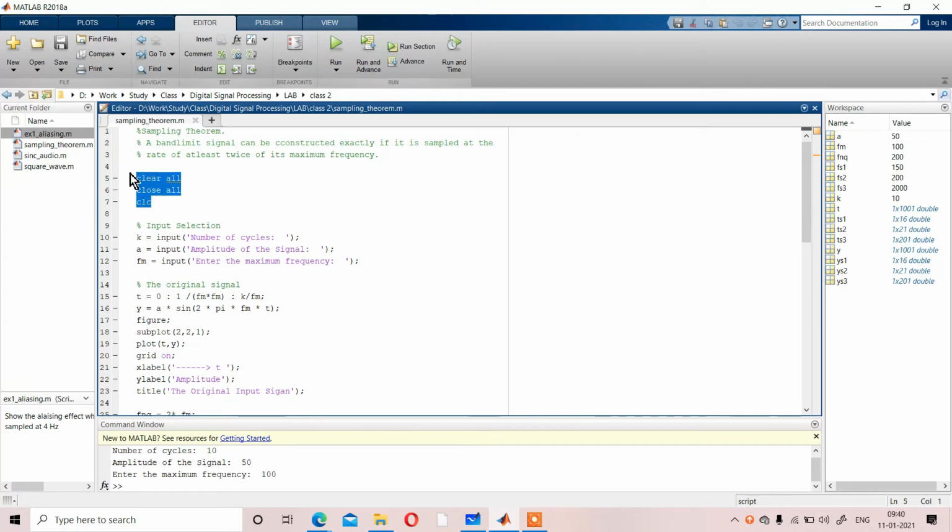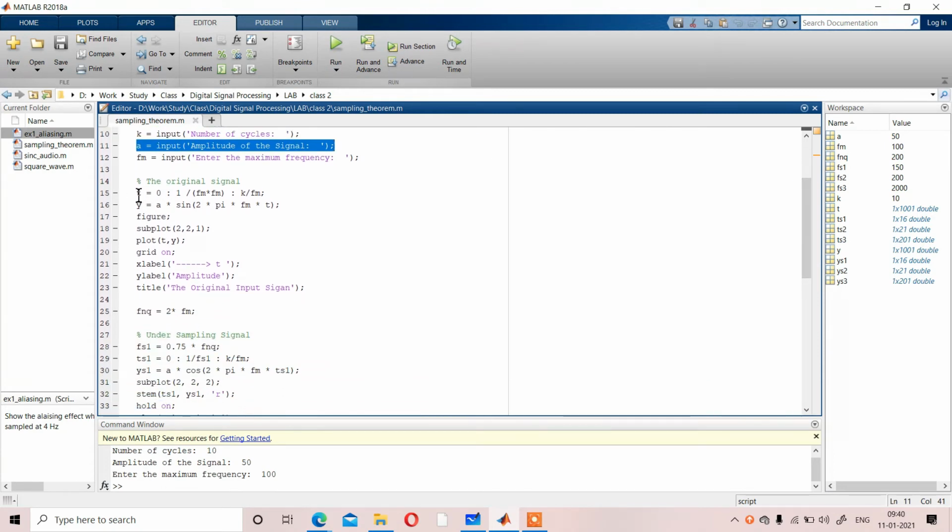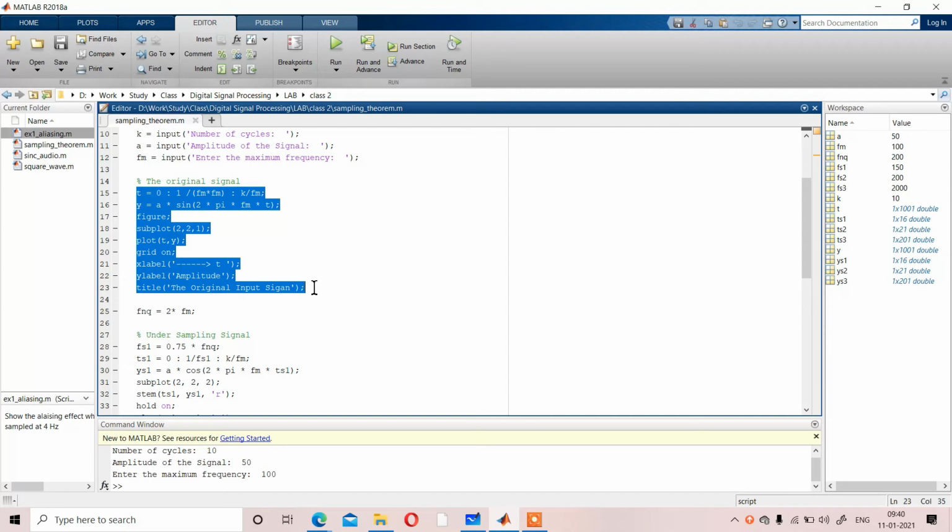First you have considered clear all, close all, clc. Then you have taken three inputs: k as the number of cycles, a as the amplitude of the signal, fm as the maximum frequency of the signal. Then here we have considered the original signal. We have defined t equal to 1 to 1 by fm into fm to k by fm, as we have mentioned. Then y equal to a sine 2 pi fm t. In spite of sine, you can consider cos also. That is the original output.